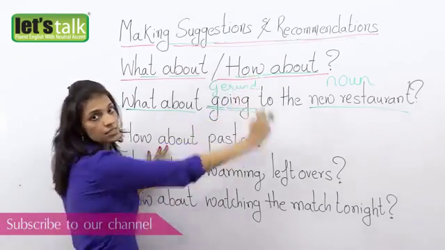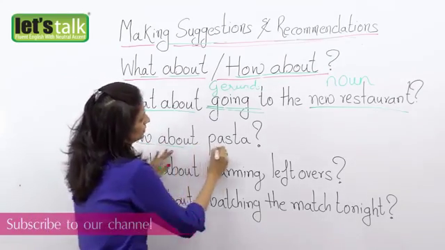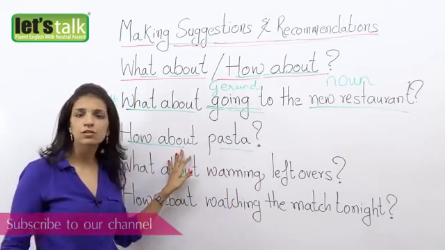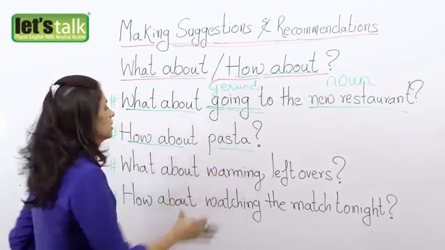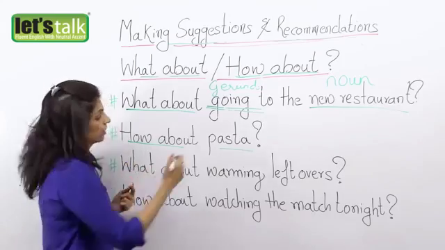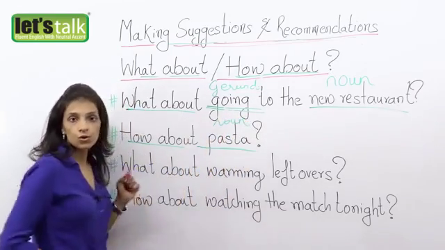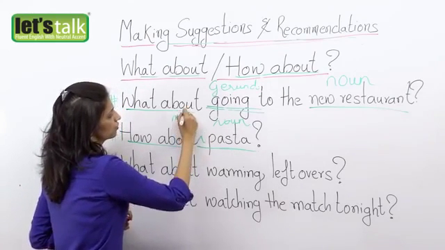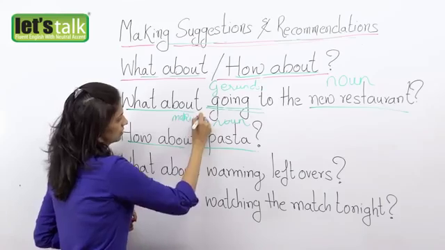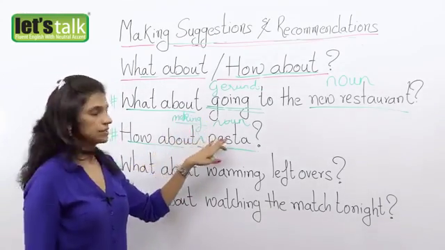So now let's learn how do we make a suggestion using how about. How about pasta? Okay, so your mother asks you, what should I cook for dinner today? So you said, how about pasta? You're making a suggestion to her to make pasta. You are using the noun. You can also say, how about making pasta? So you can use the gerund ing, that's how about making pasta.